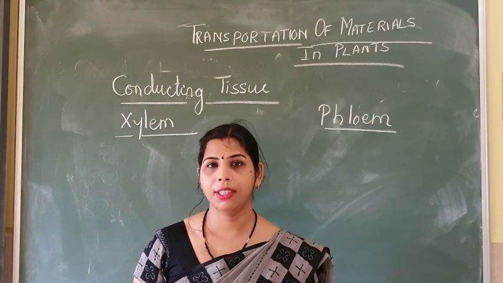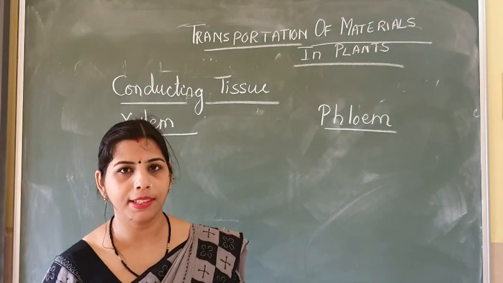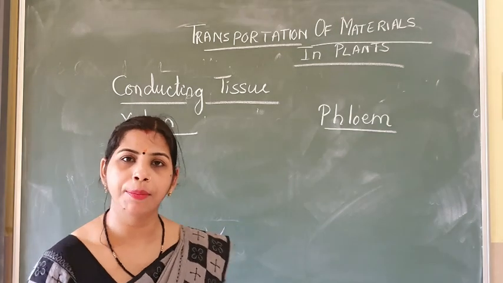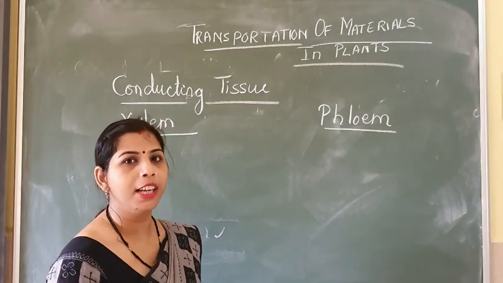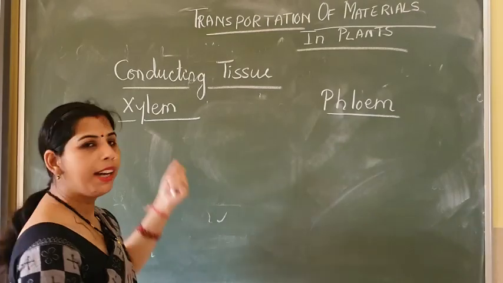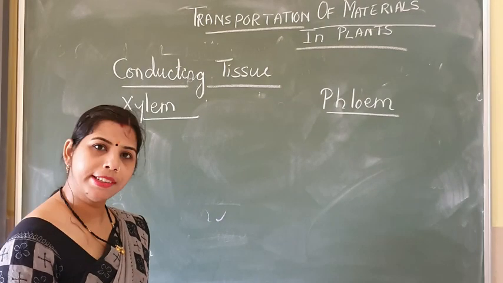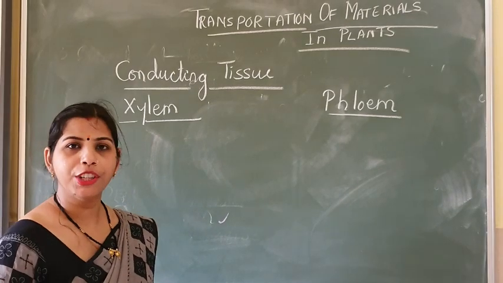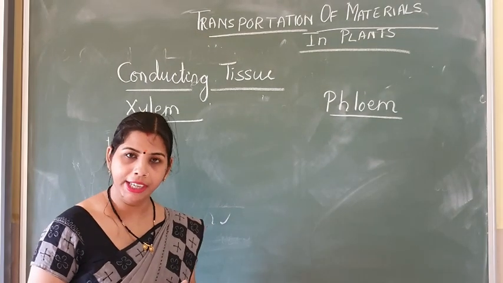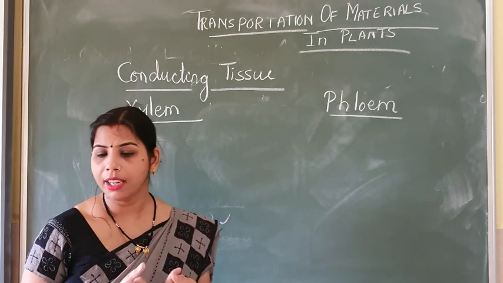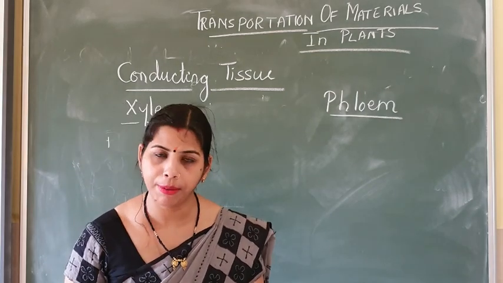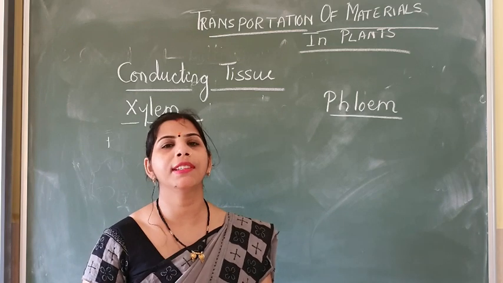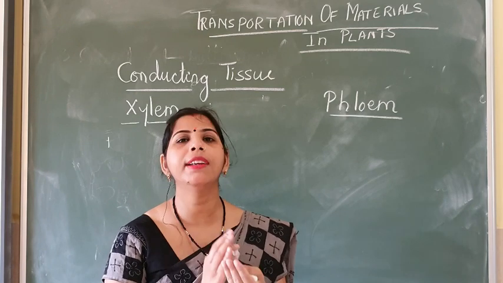First, let's see the elements which make the xylem, that means the cells which help in the formation of the xylem. The first element which makes the xylem is the tracheids. Second is the vessels, then xylem parenchyma and xylem fiber. That means these four cells are going to form the complete xylem tissue.